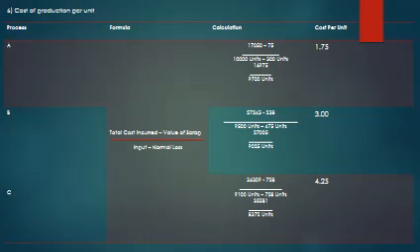So here again calculation of cost of production per unit, process A, B, C, and the total cost incurred minus value of scrap divided by input minus normal loss. So cost of production per unit in case of process A is 1.75, in case of B it is 133 and C it is 4.25. So I have already taken.